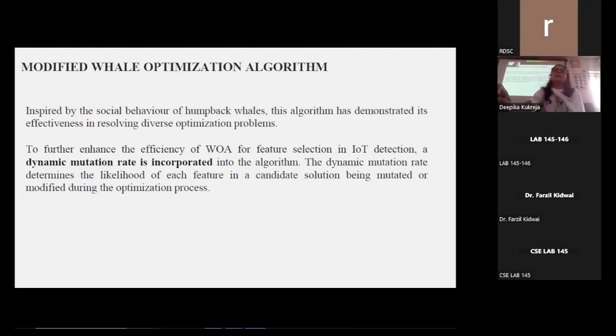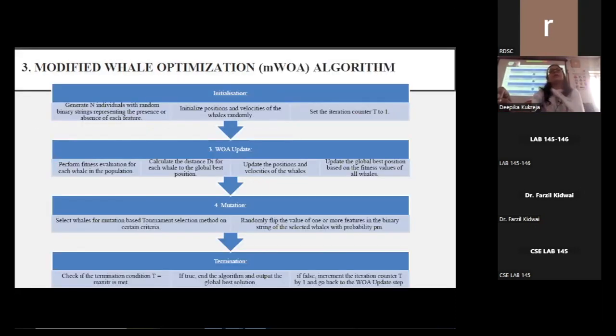To further enhance the efficiency of this algorithm for feature selection in IoT detection, a dynamic mutation rate is incorporated into the algorithm. This dynamic mutation rate determines the likelihood of each feature in a candidate solution being mutated or modified during the optimization process. Unlike a fixed mutation rate, the dynamic mutation rate can adapt and adjust throughout the optimization process based on the ongoing search status and fitness of the candidate solutions.